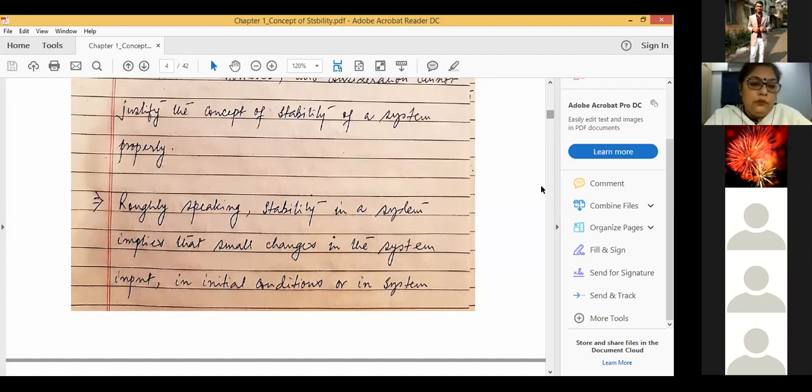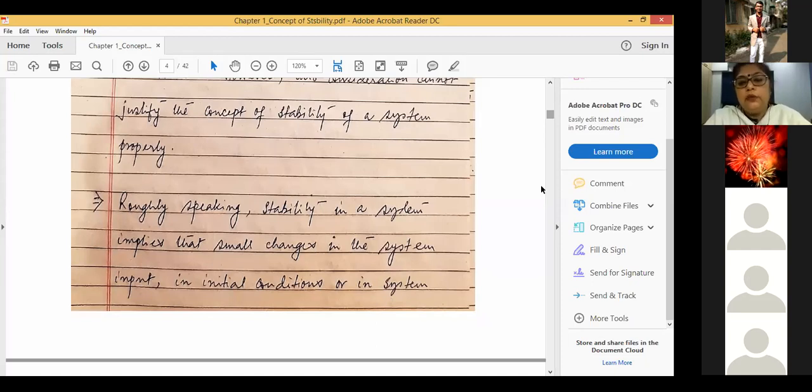Which one is the desirable situation? The desirable case is that under slight changes, the output of the system should not deviate much from the actual output exhibited earlier, which was an acceptable one.